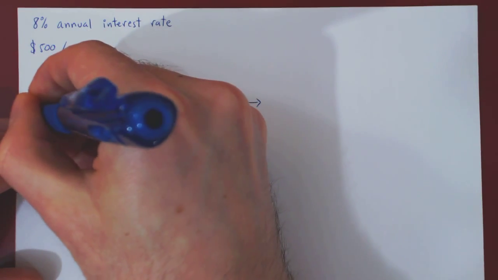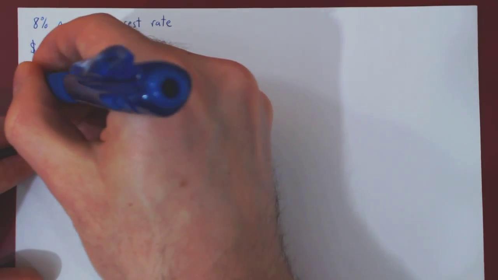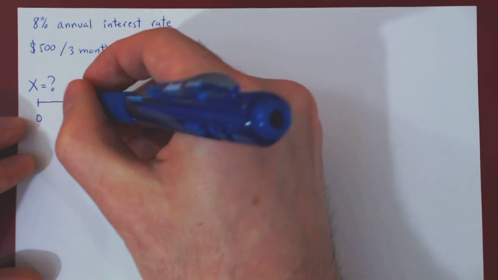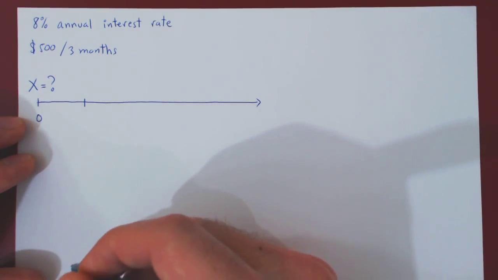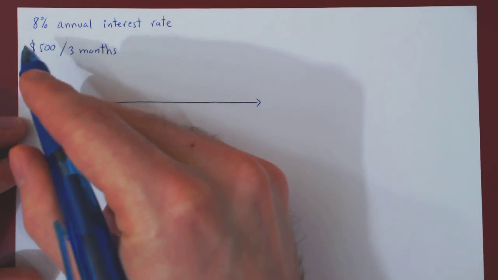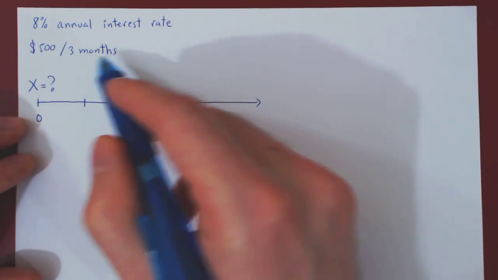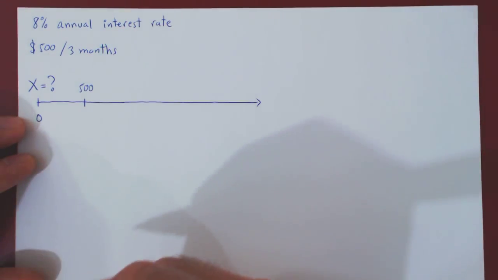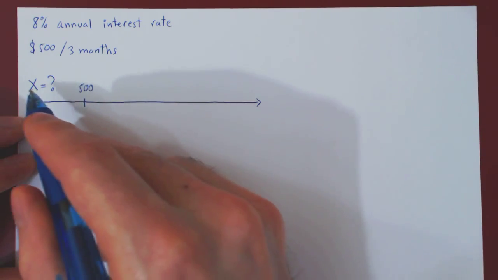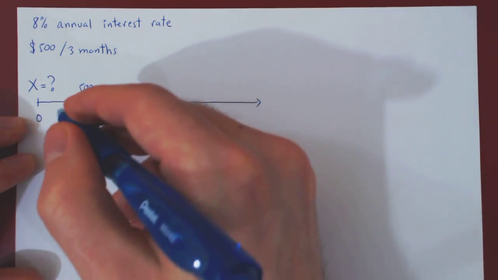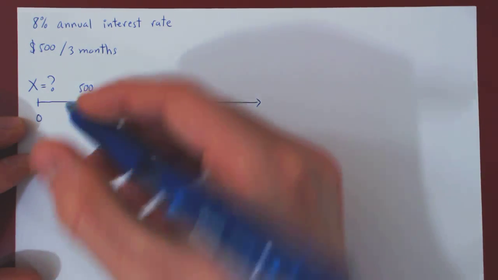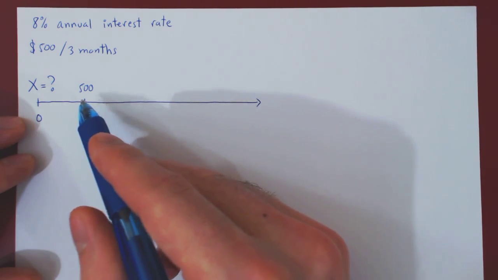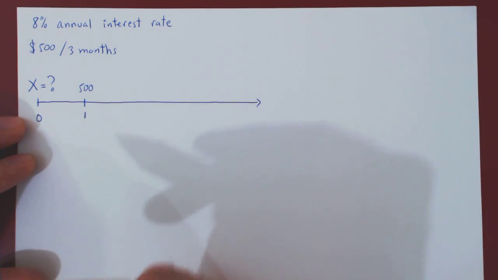So we have time 0, and the question is, what must be the initial investment so that it can sustain forever a payment of $500 every 3 months to the given organization. So after 3 months, $500 will be withdrawn from the trust fund. Now here I will label this 1, but keeping in mind that our intervals of time correspond to 3 months.